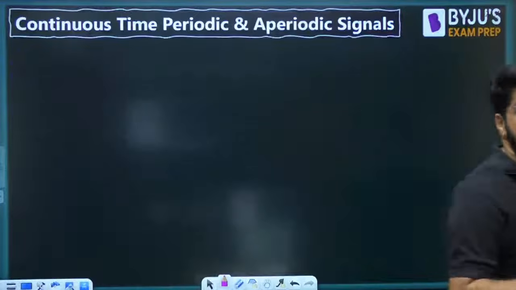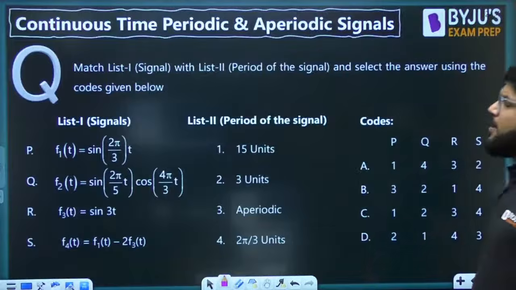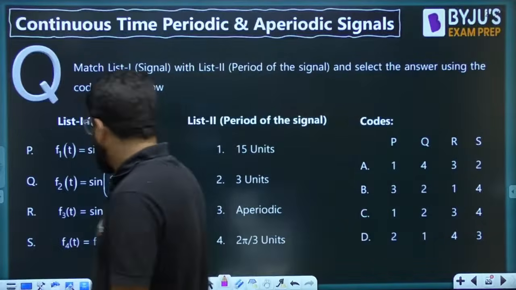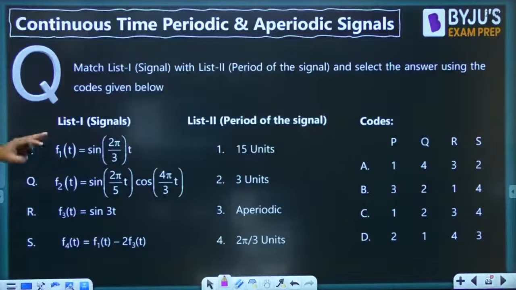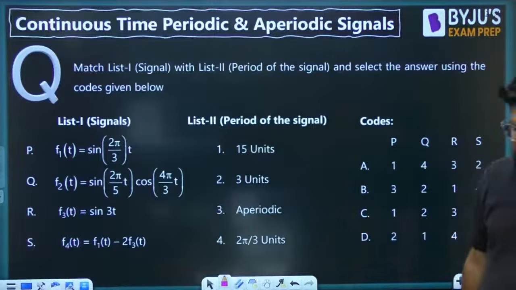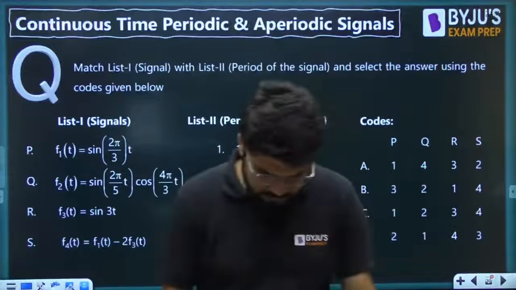Moving to the next question. Please answer this. Match list 1 with list 2 and select the answer using the codes given. F1(t), F2(t), F3(t) and some combination of them. Think about this and tell me.